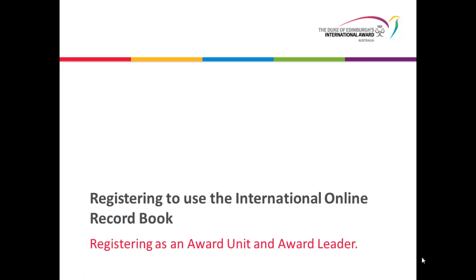In this tutorial, we look at how to register as an award unit and award leader on the International Online Record Book. Registration for the International Online Record Book is only required if your organisation has not managed participants online previously. If you have been a user on the Australian Online Record Book, your records and login details are being transferred over to the new system, so you do not need to register again.